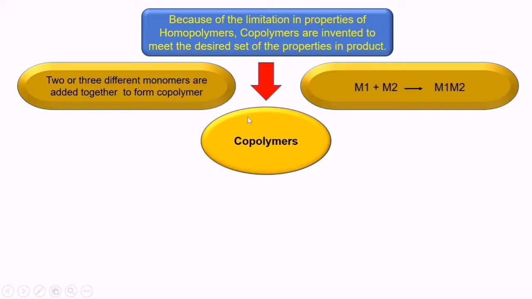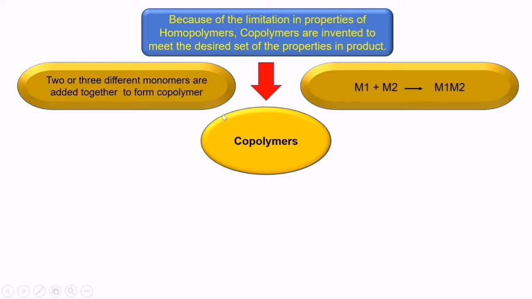Similarly, another example is ABS material, that is acrylonitrile butadiene styrene. Acrylonitrile first gets polymerized, and over the acrylonitrile the butadiene chain is grafted.